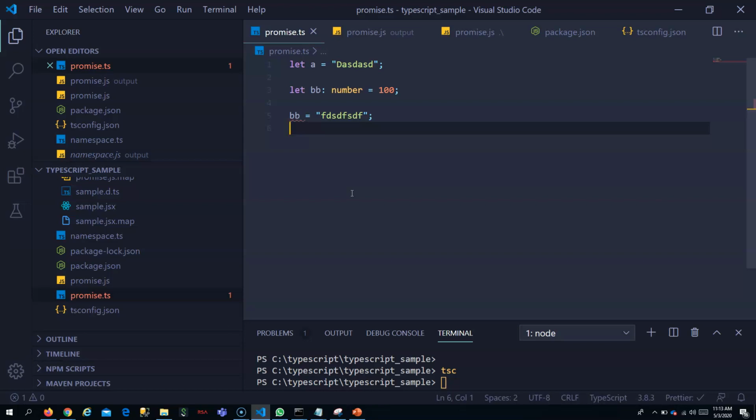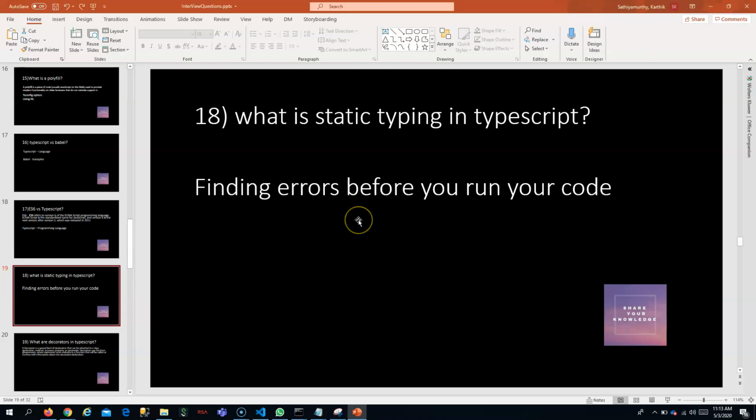It has made it static type as in Java or .NET, so that you are not able to mix types. If you say it as a number, you have to put a number only. You can't put a string. Okay, you understand? So it has made the language static type. That's what I want to say. So this is static typing in TypeScript.